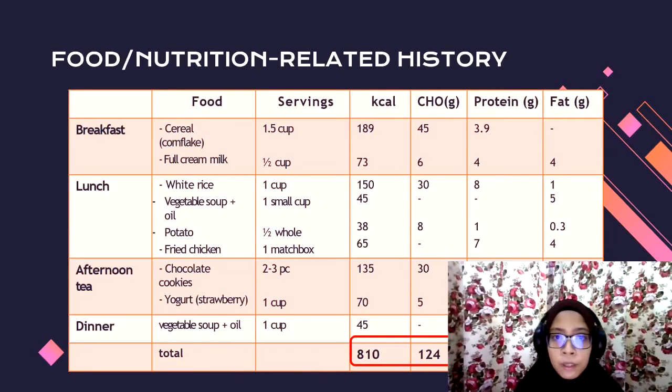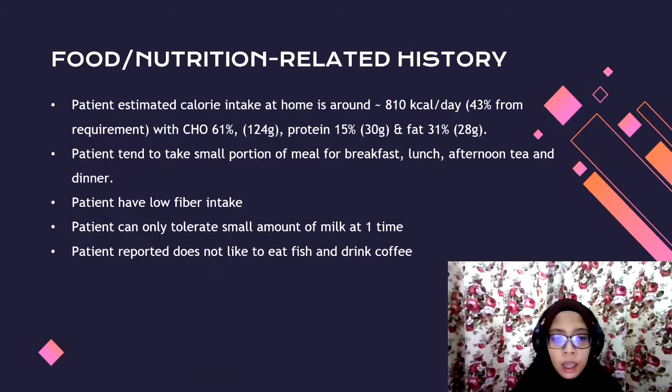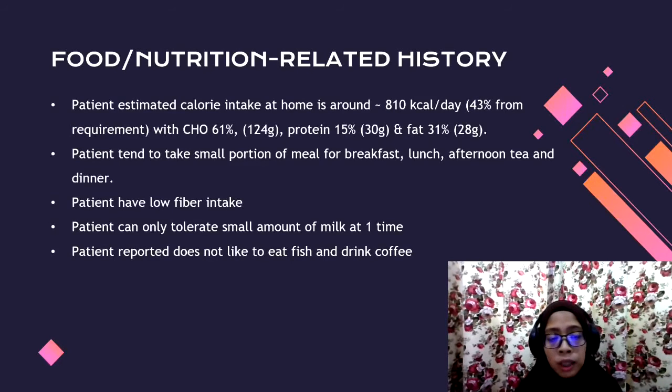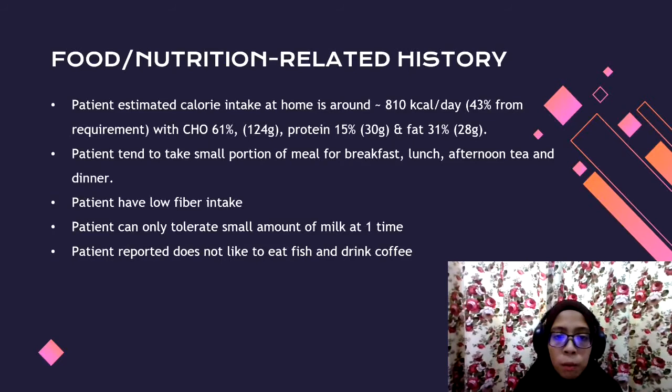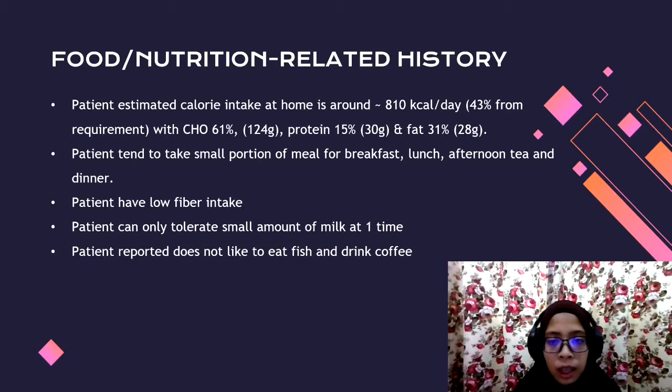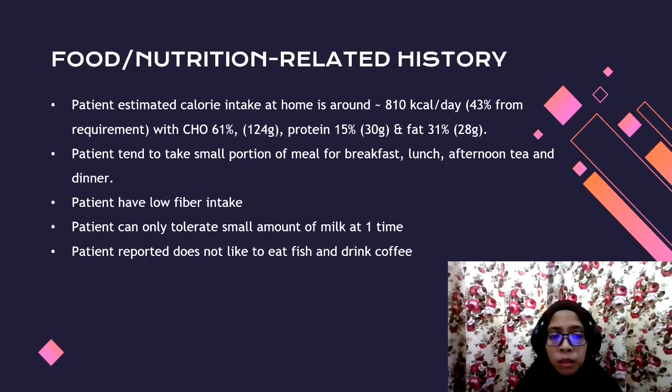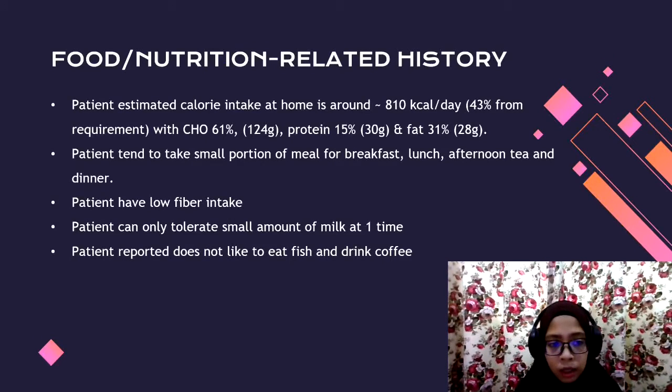This is the food and nutrition related history. Overall, the patient's estimated calorie intake at home is around 810 kcal per day, which is around 43% of the requirement, with 61% carbohydrate, 15% protein, and 31% fat. Based on the patient's intake, the patient tends to take small portions of meals for breakfast, lunch, afternoon tea, and dinner. And the patient has low fiber intake.